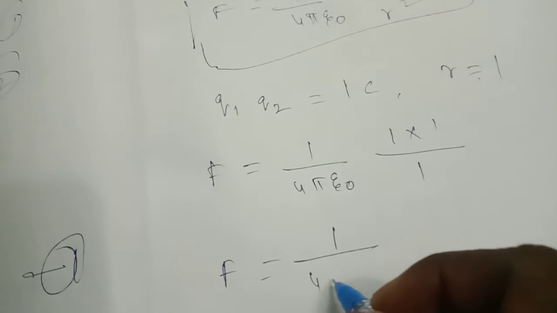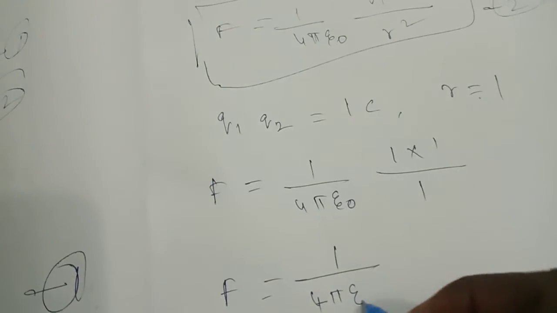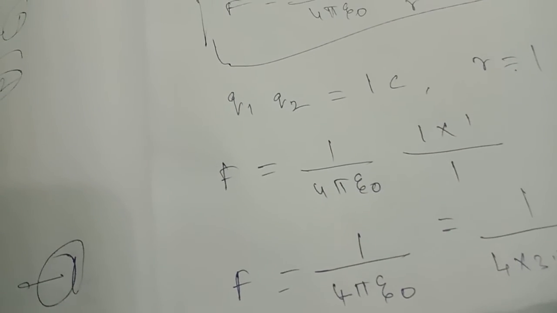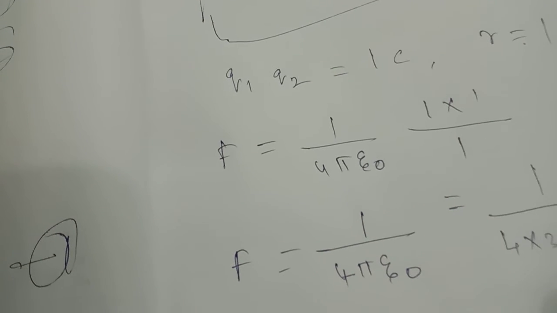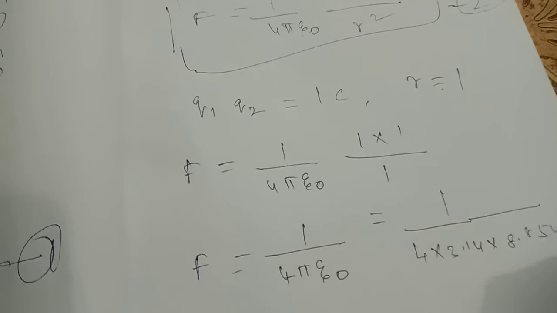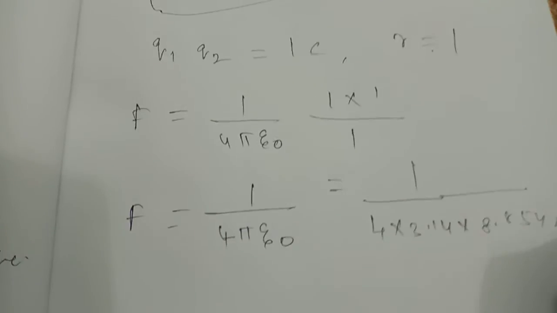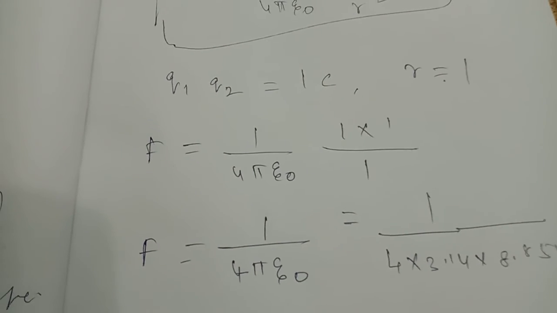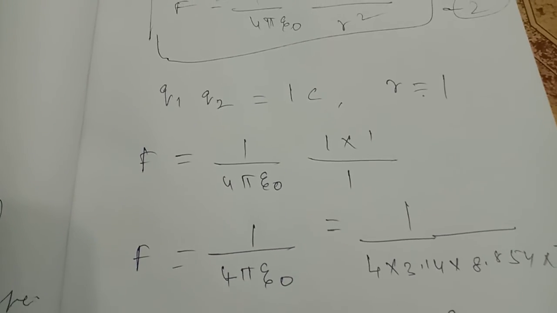Applying the value 1 by 4 into 3.14 into epsilon value 8.854 into 10 power minus 12, we get 9 into 10 power 9. So the force F is equal to 9 into 10 power 9 Newton.